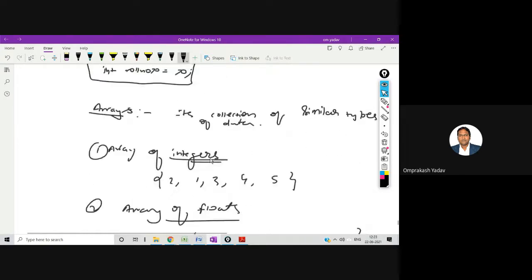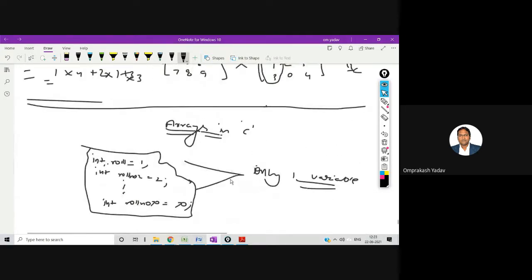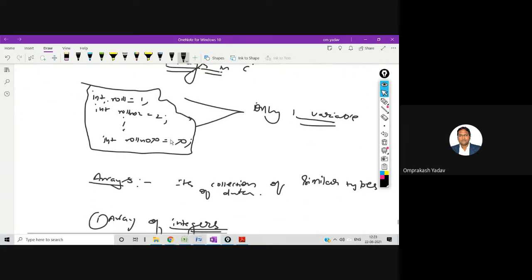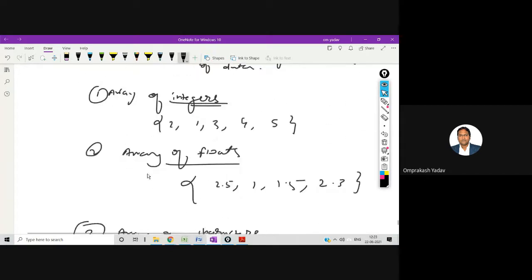So what is the main purpose of an array? So that I can store similar kinds of data elements together, as a group, in one single variable. So first of all I don't have to create that many variables. Second, it will have a collection of only homogeneous data.